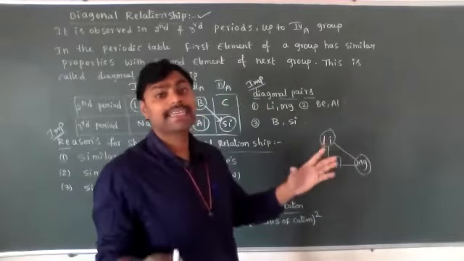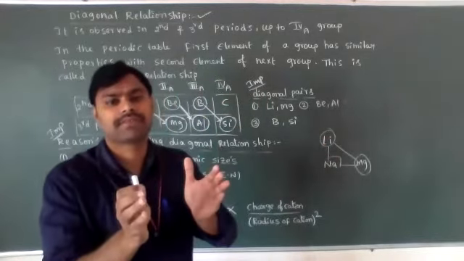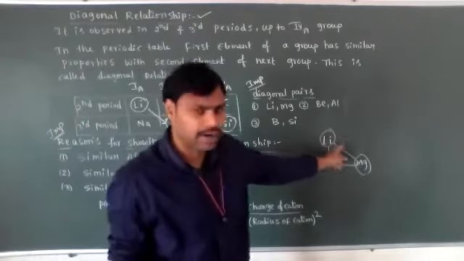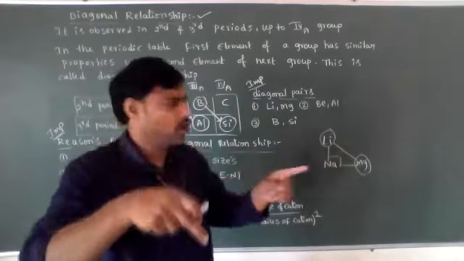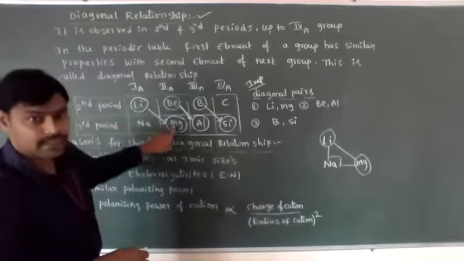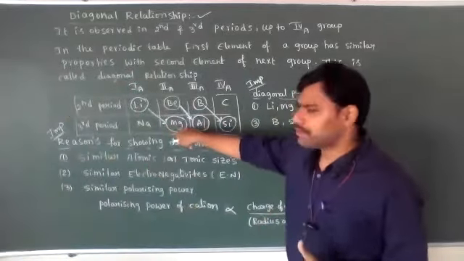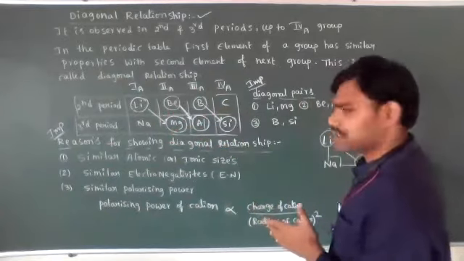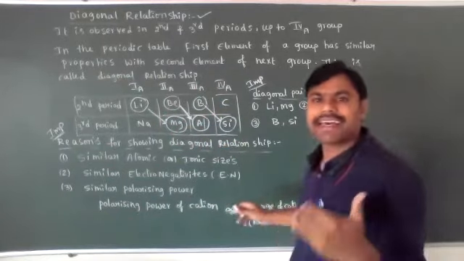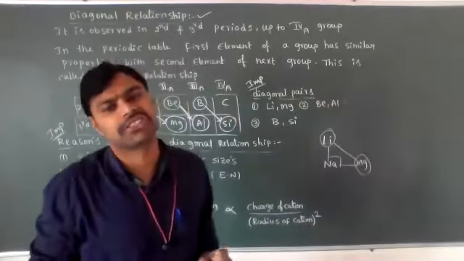That relationship was given a name, which is not a scientific name, just a common name. According to this relation, the elements are arranged in a right angle triangle. Lithium and magnesium are present at the diagonal corners. That's why it is named diagonal relationship.